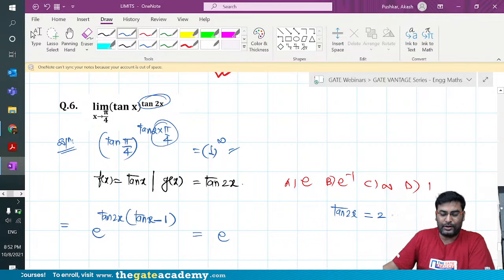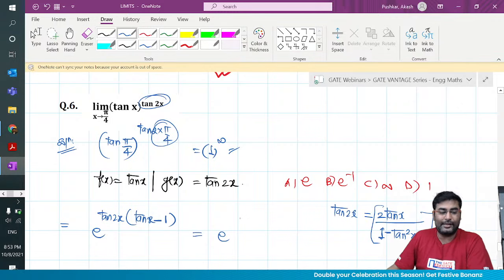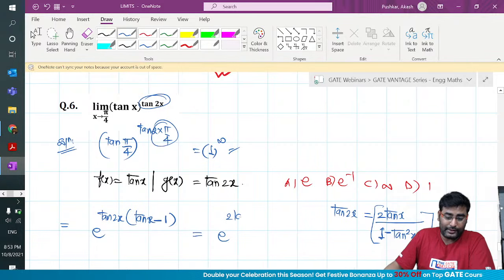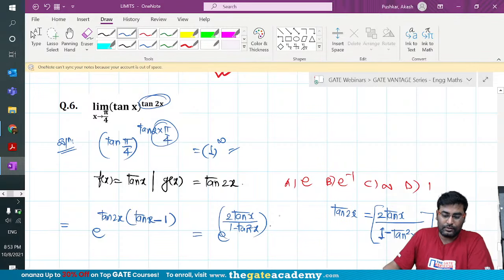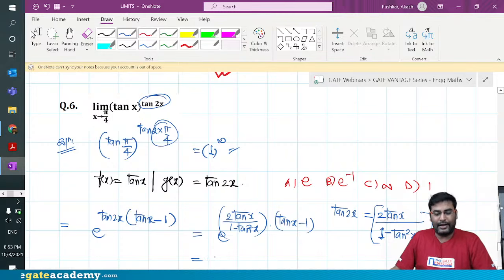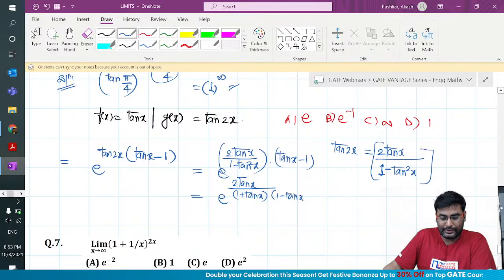So the tan 2x formula is what? It is 2 tan x upon 1 minus tan square x. That's why I'm telling, if you are not good with formula, forget about GATE exam. So the idea is to remember all the formula. So I can write it here, 2 tan x upon 1 minus tan square x into tan x minus 1. Okay, then it's like baby maths here. Any child can do. So it is e to the power 2 tan x, then apply a square minus b square. So you'll get 1 plus tan x. In the denominator, you'll get 1 minus tan x, isn't it?